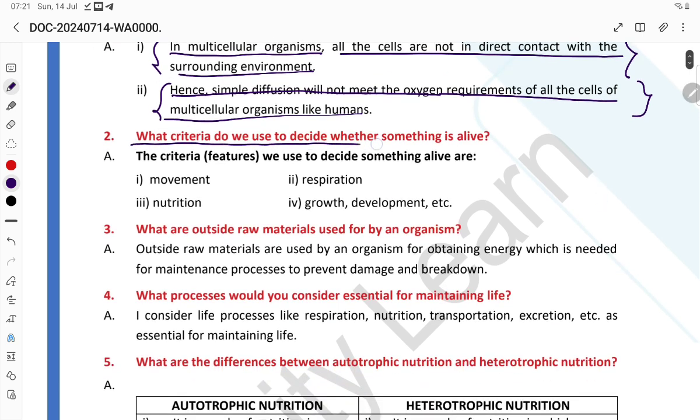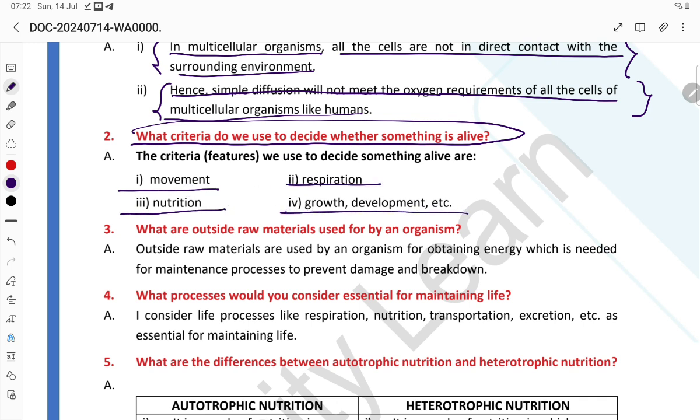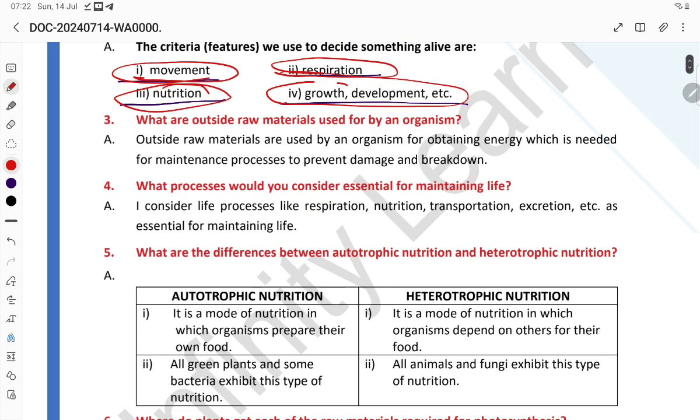What criteria do we use to decide whether something is alive? Movement, respiration, nutrition, growth, development. These are the criteria there, student. Whether movement is there, respiration is there, nutrition is there, growth and development. These criteria decide something is life.